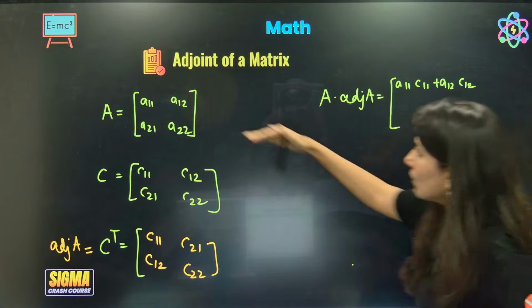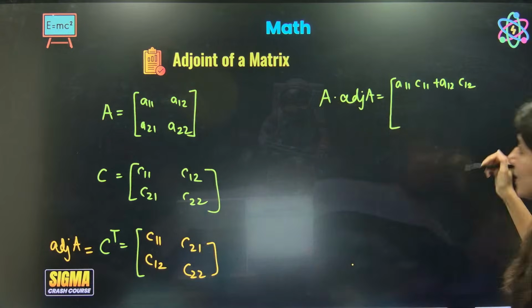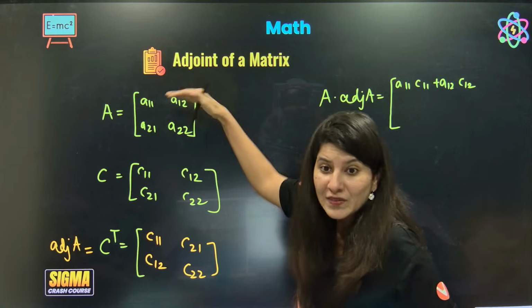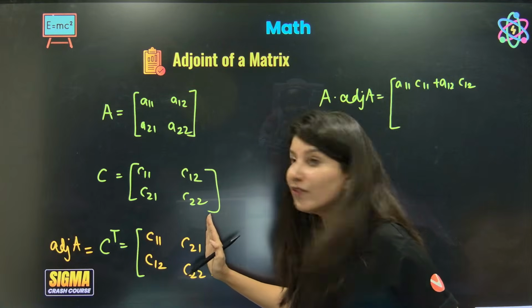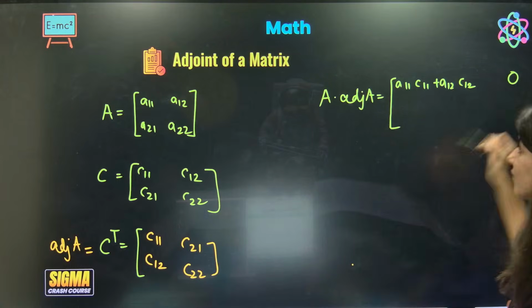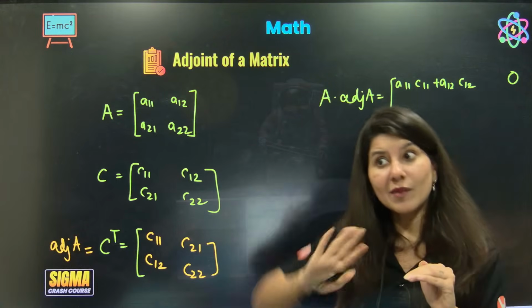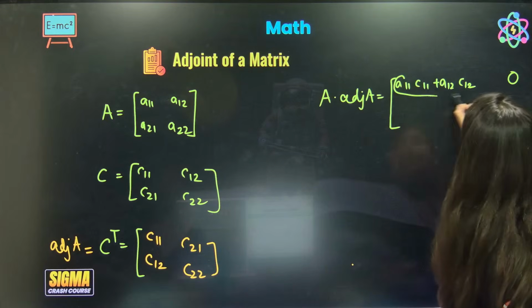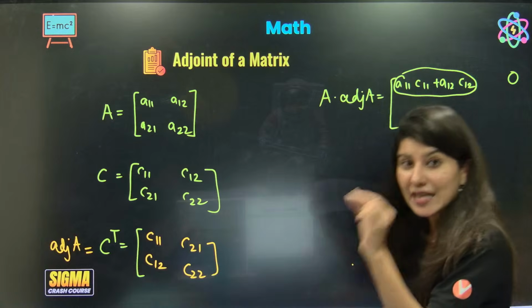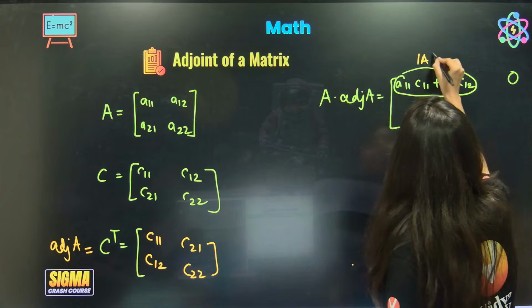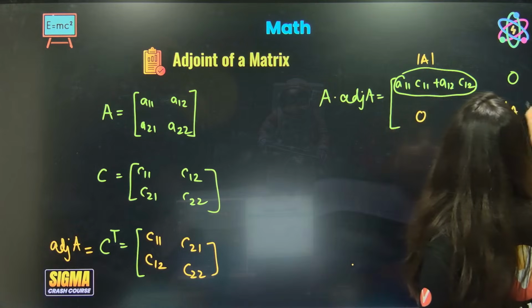Can you see, elements of the first row are getting multiplied with cofactors. Property of cofactor: if elements of row 1 are multiplied with cofactors of another row, you get 0. If elements of the same row are multiplied with the same cofactors, you get determinant A. Same, here also 0, here determinant A.